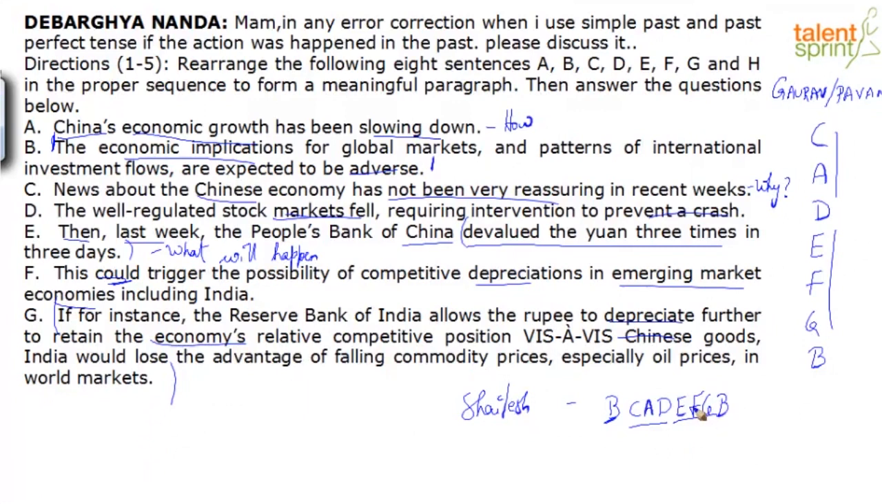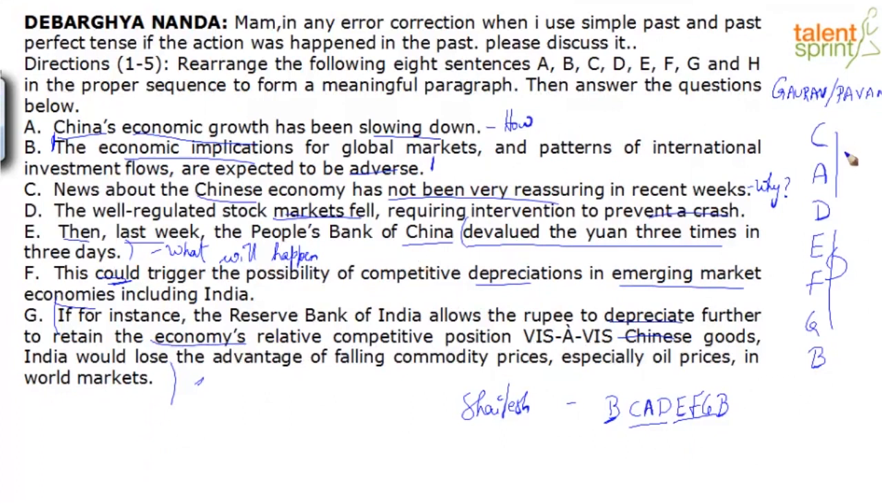Now, Karishma says, FBG, can this be possible? Let's look at it. This could trigger the possibility of competitive depreciations, which is what is discussed in E, right? Devaluing the currency. If your currency is devalued, logically F has to follow E. But she's saying, why not B and then G? The only reason being, this example is only expanding on what is explained in F.